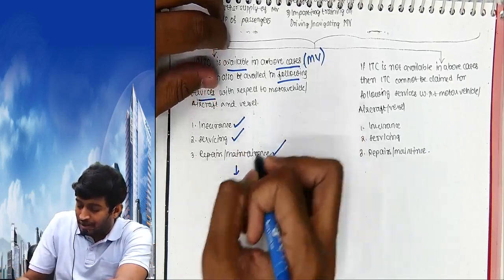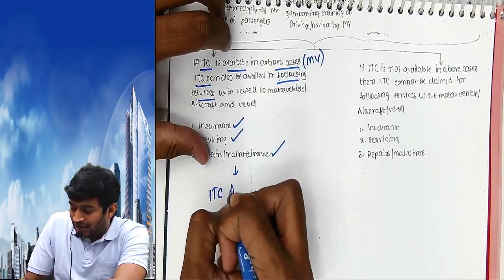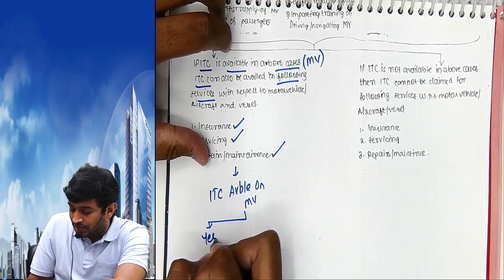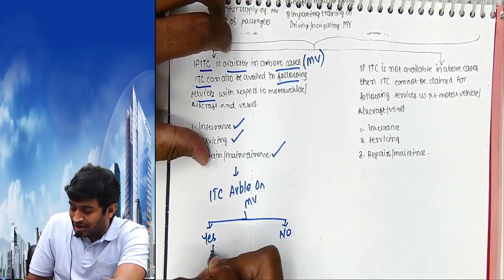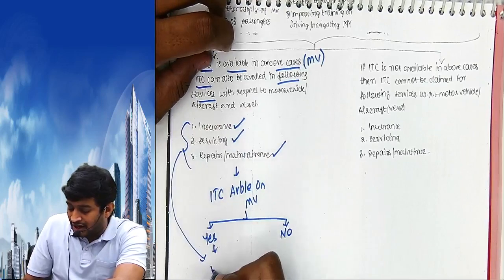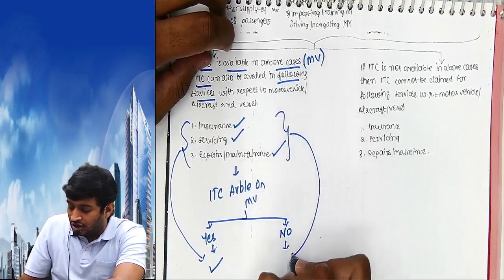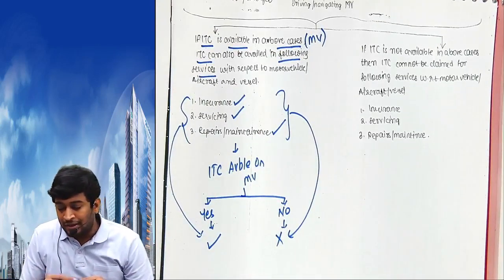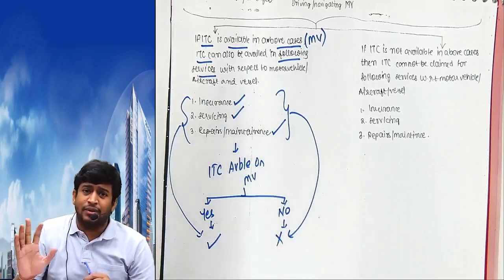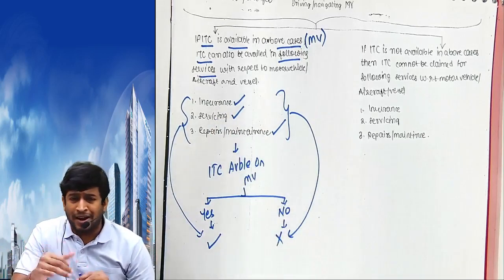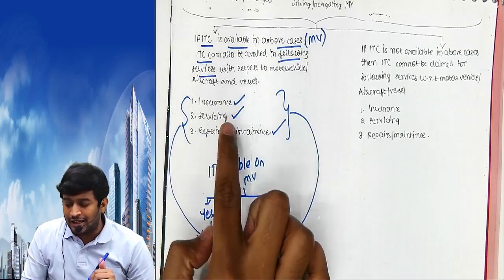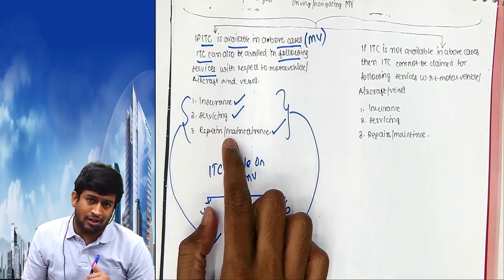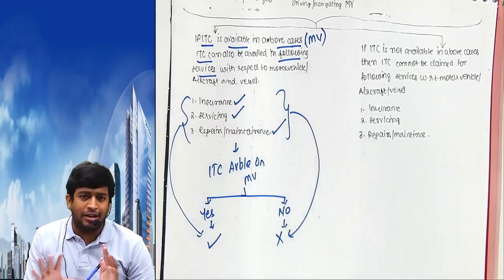So matlab hai, ITC available on motor vehicle, yes or no? If yes, on these three also ITC available. No, on these three also ITC not available. अगर available है, you will get on these three. This is like free, one buy one get one free. ITC मिलता, ये भी मिलता. ITC on motor vehicle नहीं मिलता, ये भी नहीं मिलता.